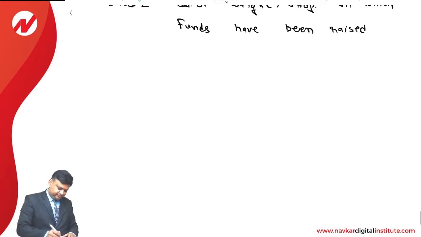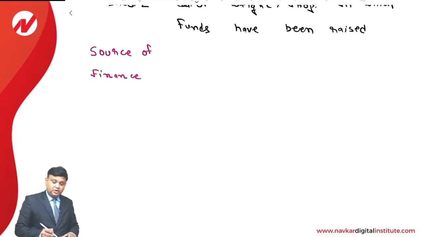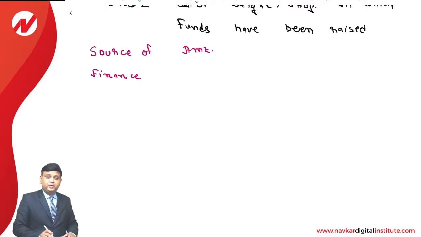In that, column number 1 will be source of finance, column number 2 will be amount, column number 3 will be weight or proportion.